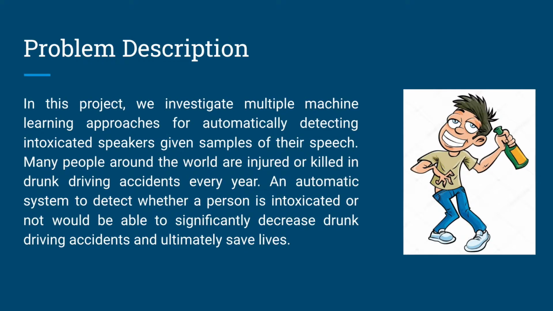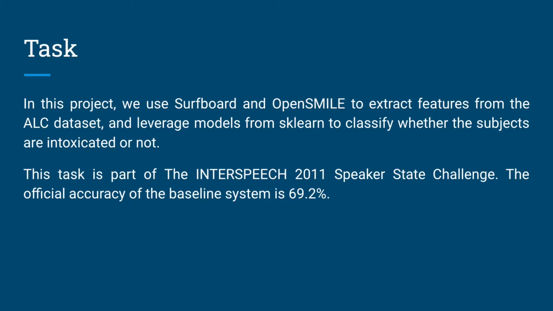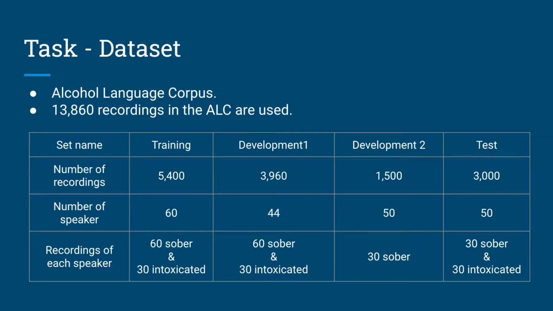In this project, we investigate multiple machine learning approaches for detecting intoxicated speakers given samples of their speech. We use Surfboard and OpenSmile to extract features from the ALC dataset and leverage models from scikit-learn to classify whether the subjects are intoxicated or not. We use the Alcohol Language Corpus as our data source.